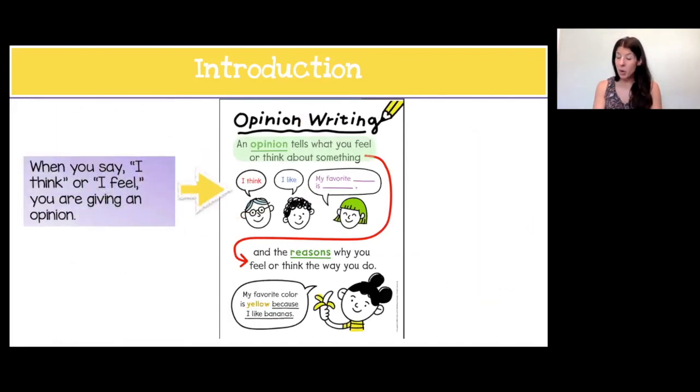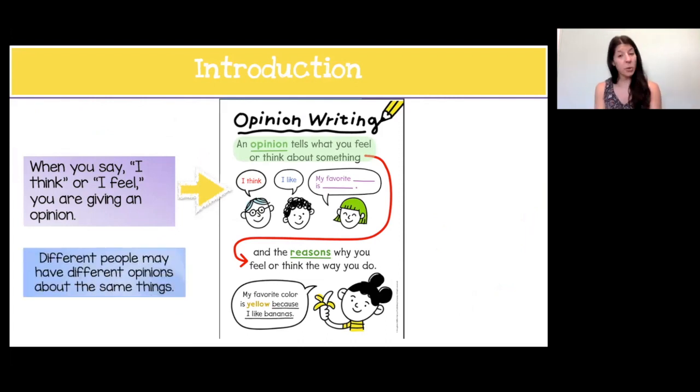So like we went over, an opinion tells what we feel or think about something. And when you start to say words like I think, I like, I feel, you're giving your opinion. But it's important to remember that different people may have different opinions about the same thing. I may want to grow something in the school garden and you may want to grow something different. And that's okay. We can have different opinions about the same thing.